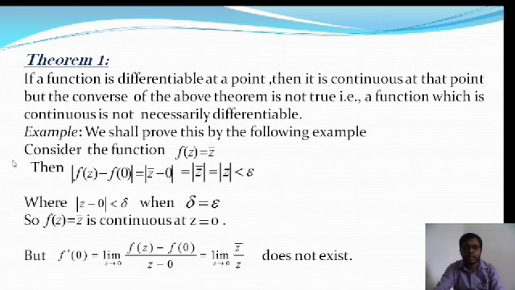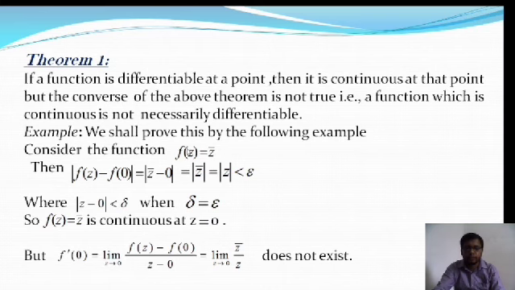We consider the function f of z is equal to z bar, and you know z bar is the conjugate of z, and z is equal to x plus iy, a complex point on the argand plane or the complex plane. And z bar is equal to x minus iy. So z bar is the conjugate of z. So we are going to prove that this function is continuous, but it is not differentiable.